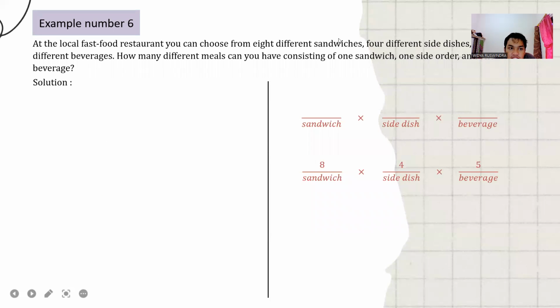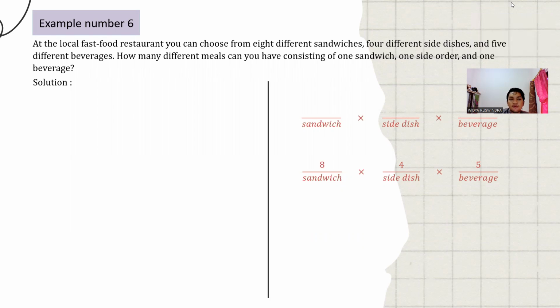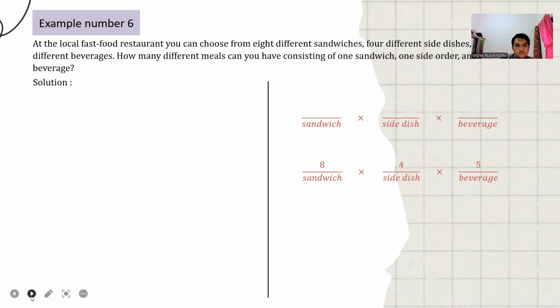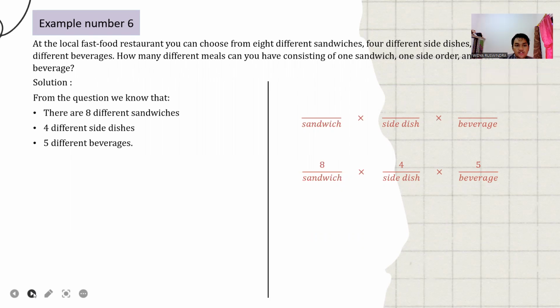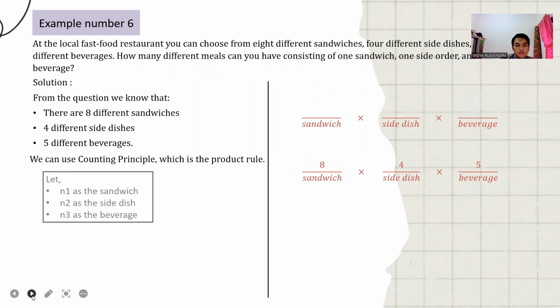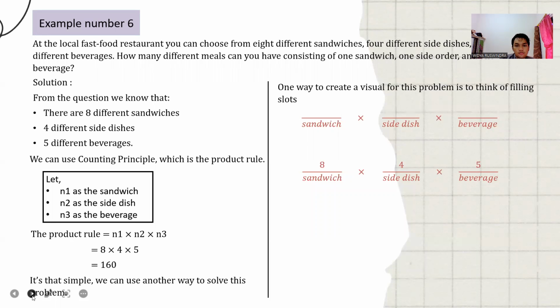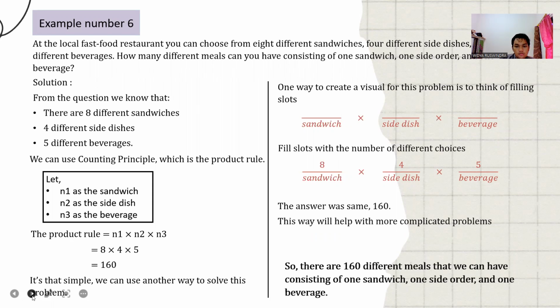Next is example number 6. At the local fast food restaurant, you can choose from 8 different sandwiches, 4 different side dishes, and 5 different beverages. How many different meals can you have consisting of 1 sandwich, 1 side order, and 1 beverage? From the question, we know that there are 8 different sandwiches, 4 different side dishes, and 5 different beverages.